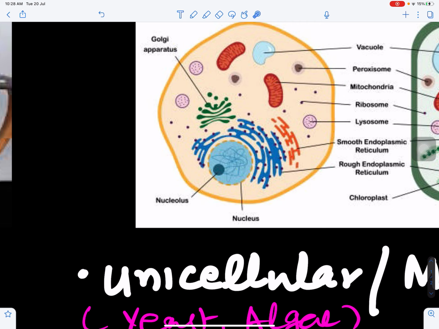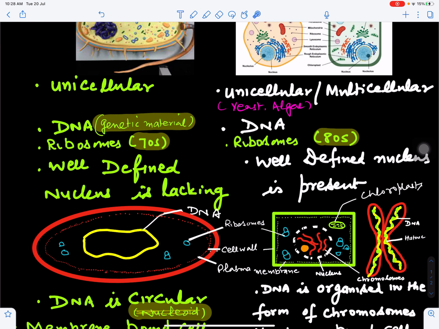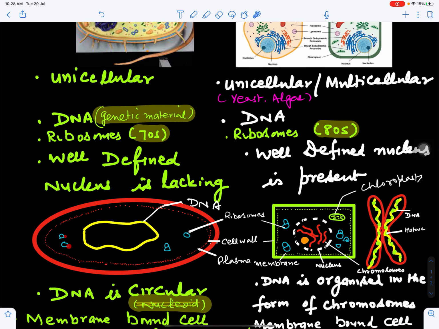As per the sedimentation coefficient, ribosomes usually have a smaller subunit and a bigger subunit. During protein synthesis, they get associated to form ribosomes. Here also in eukaryotes, ribosomes basically help in protein synthesis.